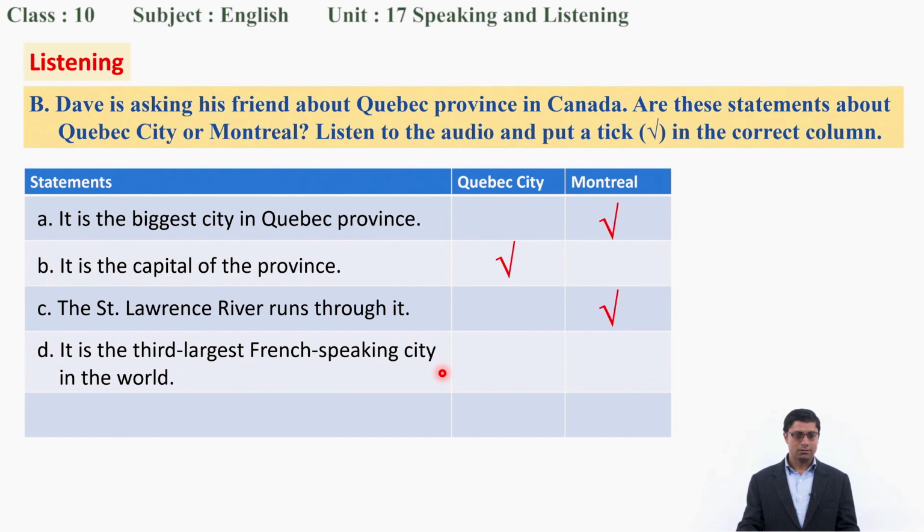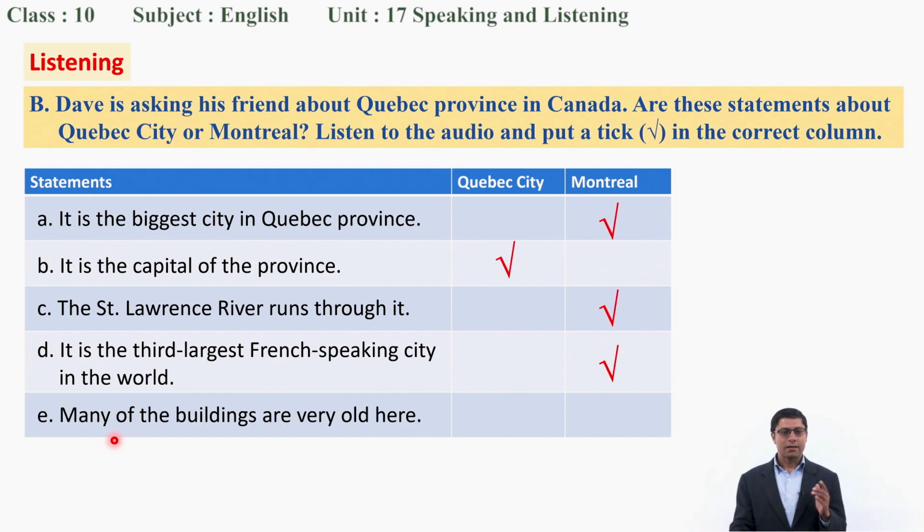Oh, that's good advice. So see there, which one? Which one is the third largest French-speaking city then? Okay, that's good. It's Montreal. Okay. Now last statement. Many of the buildings are very old here. Here means where? Is it Quebec City or Montreal? Where are the buildings old?